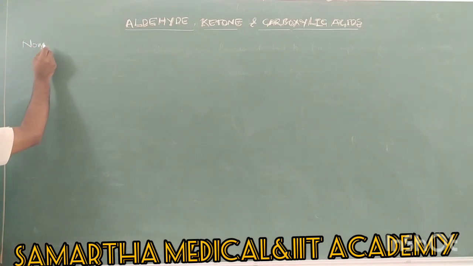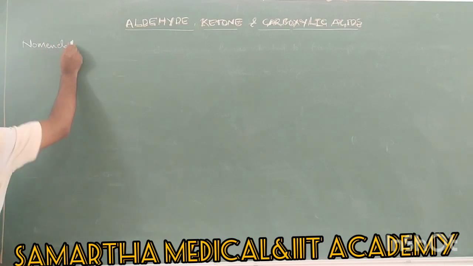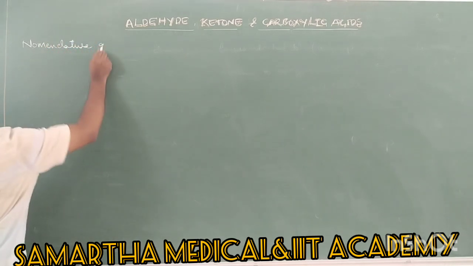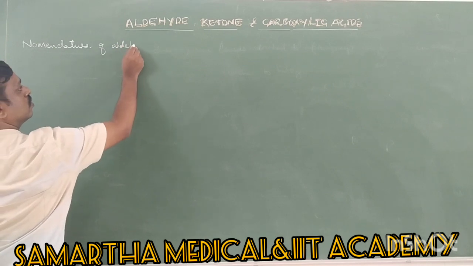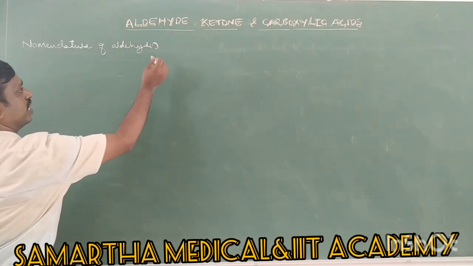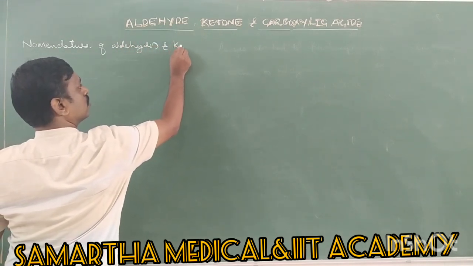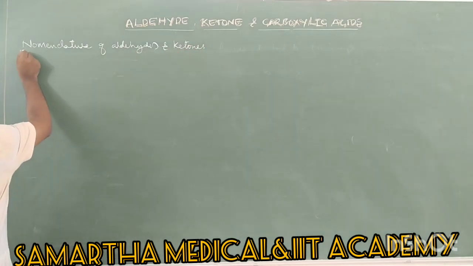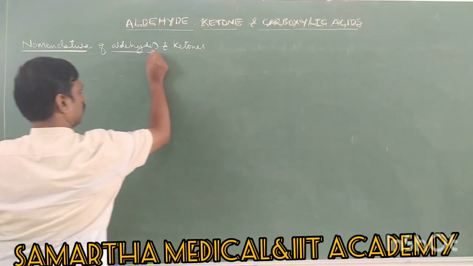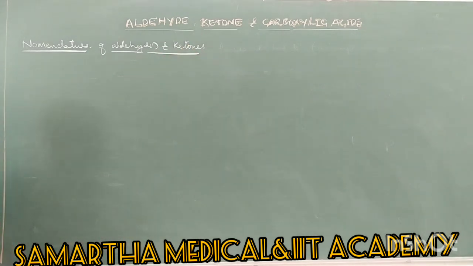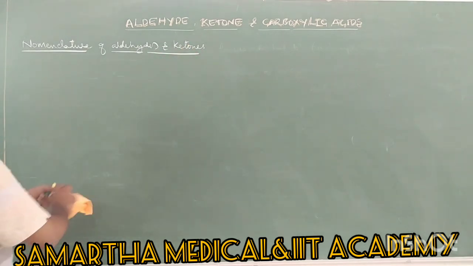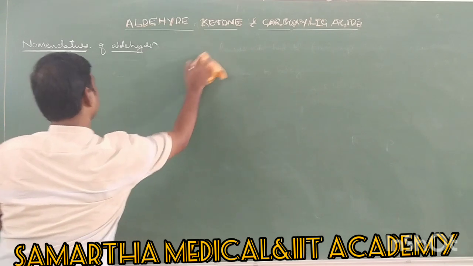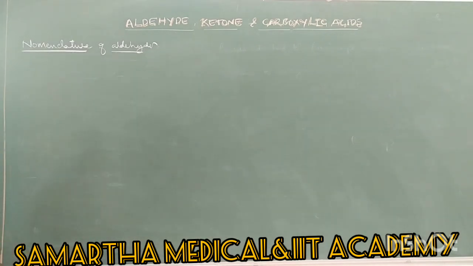Right, nomenclature of aldehydes and ketones. Okay, let us see first nomenclature of aldehyde, later ketone. Nomenclature of aldehydes. So in nomenclature of aldehyde, we have first is common nomenclature.